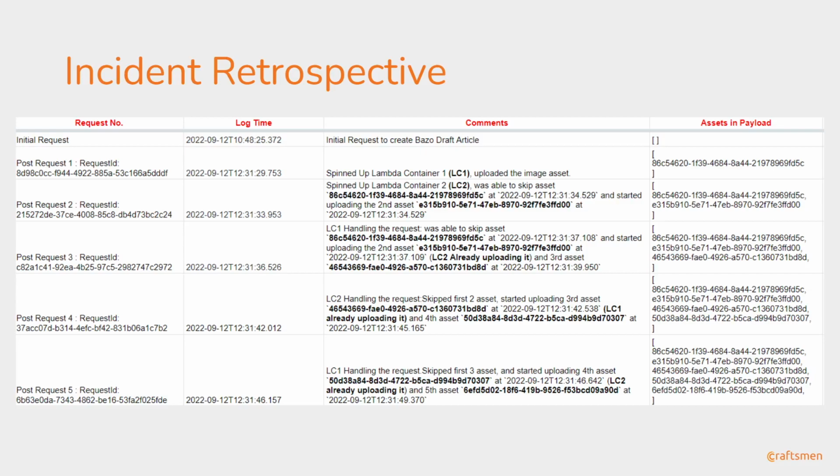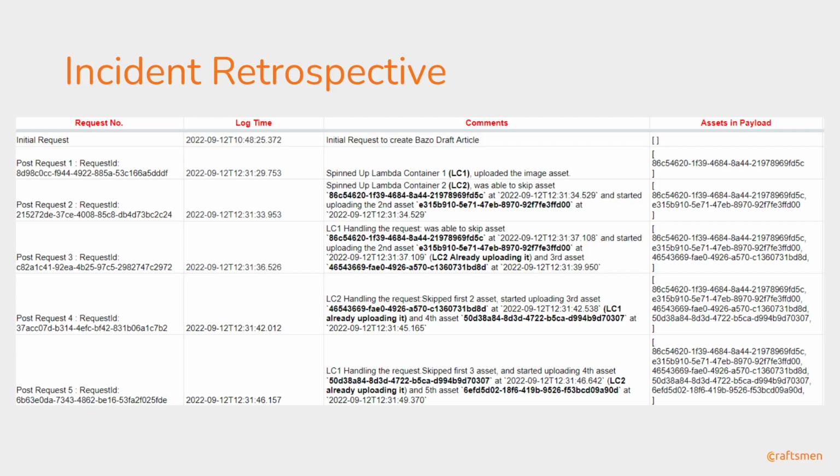So this is an incident retrospective. We had to invest some time, because this is something which rarely happens, but when it happened it was catastrophic. We had to identify the root cause of it, and we saw that this is one example, but there are multiple scenarios with multiple lambda containers. Here you can see in the screenshot that only two lambda containers were running, but there are scenarios where three or more containers were running at the same time.